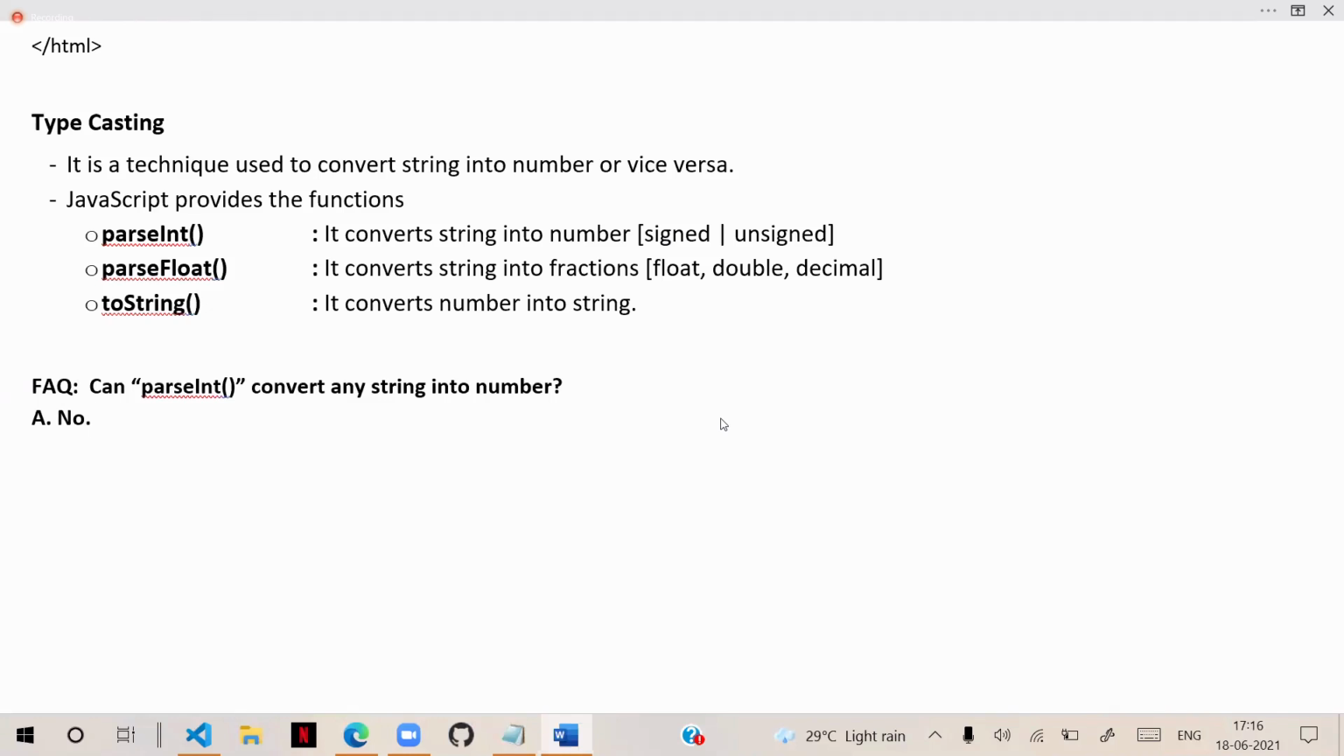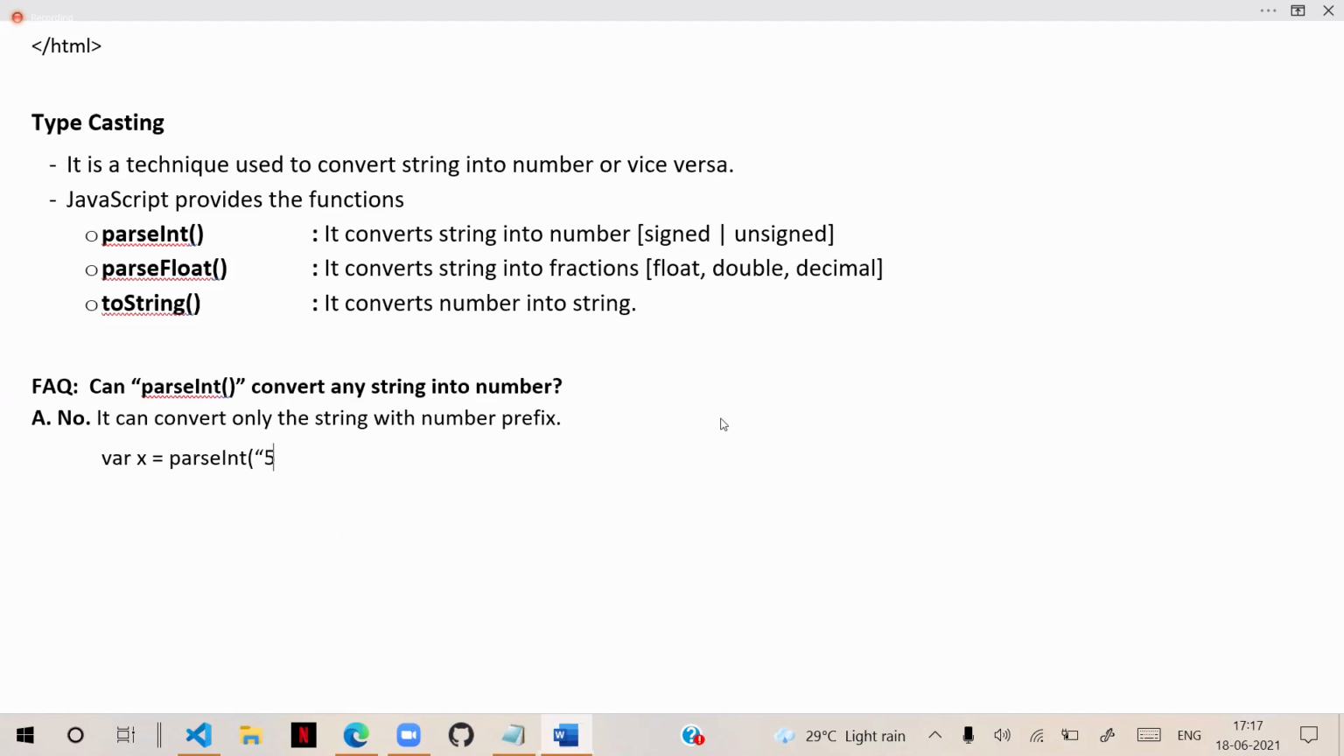It can convert only the string with number prefix. Only it can change. For example, suppose I say here, something like var x is equal to parseInt.